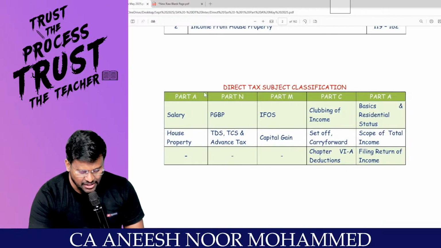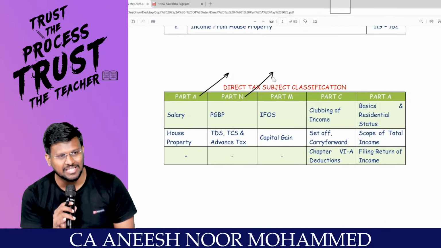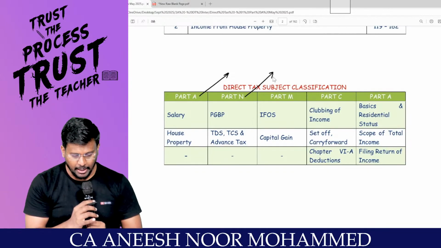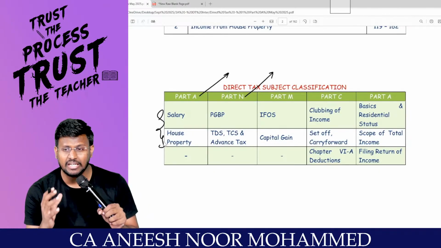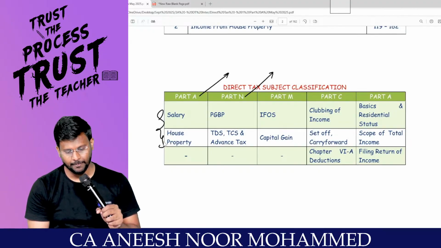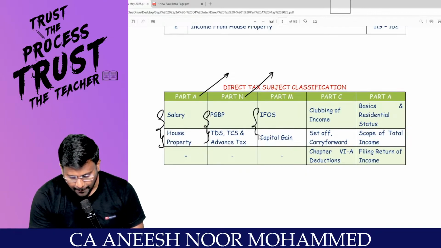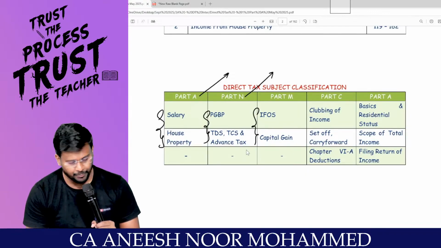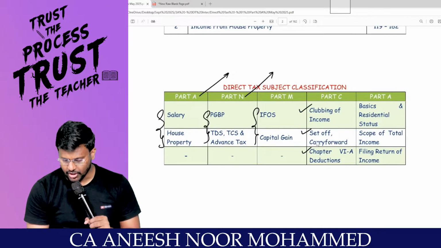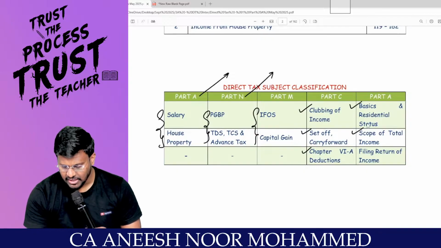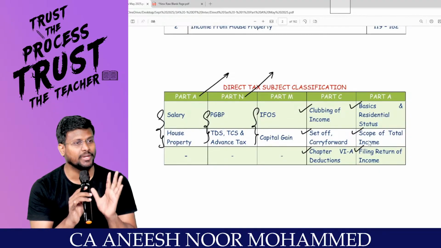Sir, I have classified the topics to be prepared into 5 categories. Number 1, income from salary and income from house property. Number 2 is PGBP, then capital gain and IFOS. Then clubbing of income, set off and carry forward, chapter 6A deduction, basics and residential status, scope of total income and filing return of income. These are the topics to be discussed.